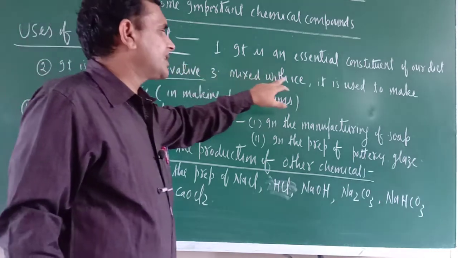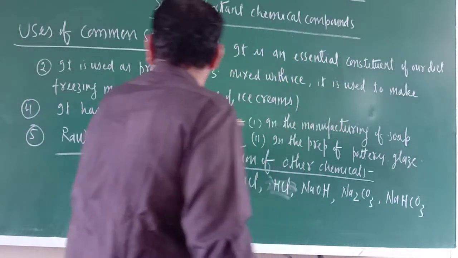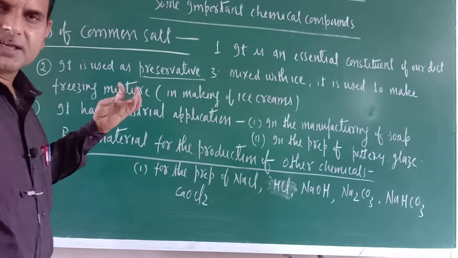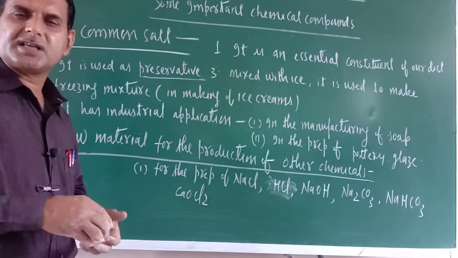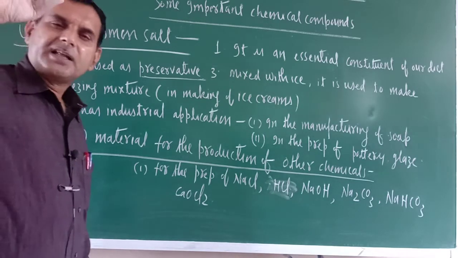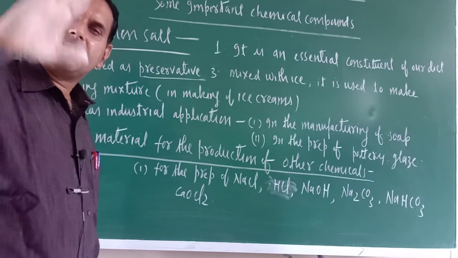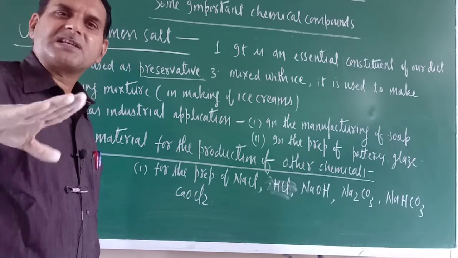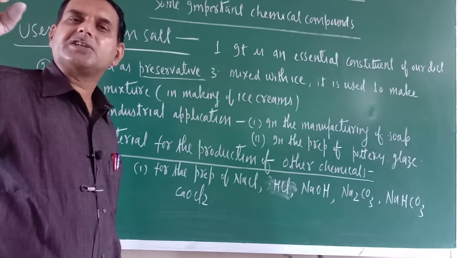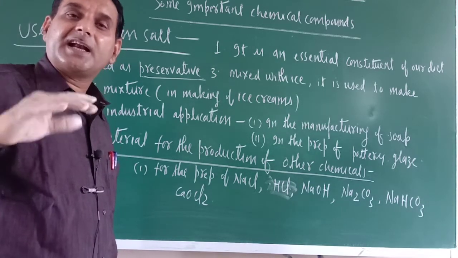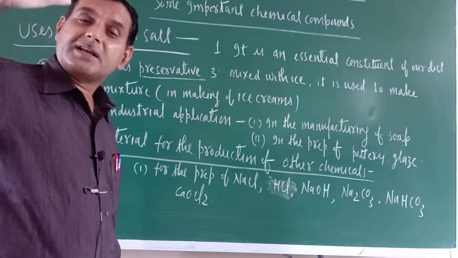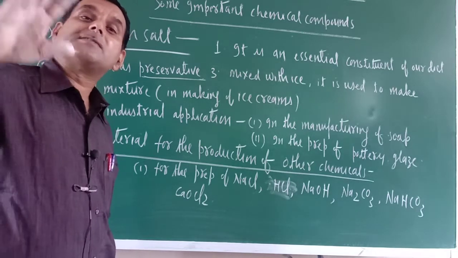Okay. Mixed with ice, it is used to make a freezing mixture. Just see. Ice cream industry, have you heard or not? So just see, when common salt is added to ice, what is there? There is a depression in the freezing point of ice. So generally ice melts at 0 degree Celsius. If salt is added, then the freezing temperature will decrease, and now the ice will not melt.